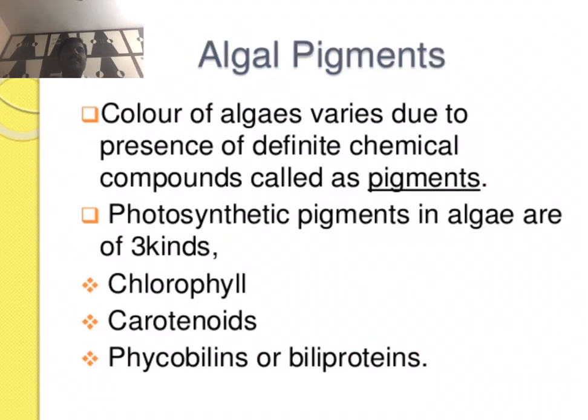Next, plastids or chromatophores. Most algal species have plastids or chromatophores. The plastids with chlorophyll a and b are called chloroplasts, while those lacking chlorophyll b are called chromatophores. There may be one or more plastids or chromatophores. The chloroplasts may be cup-shaped in some species like Chlamydomonas and Ulothrix,